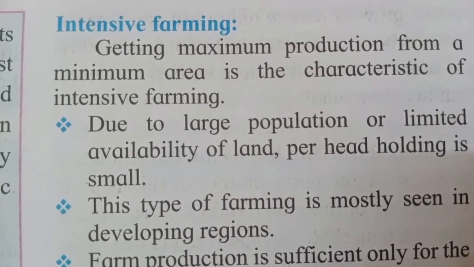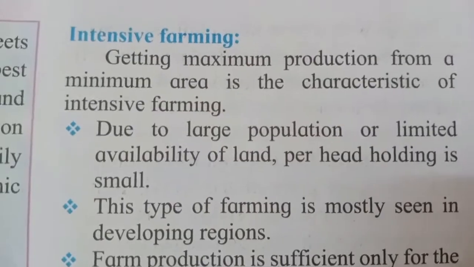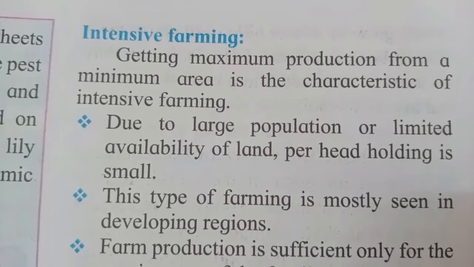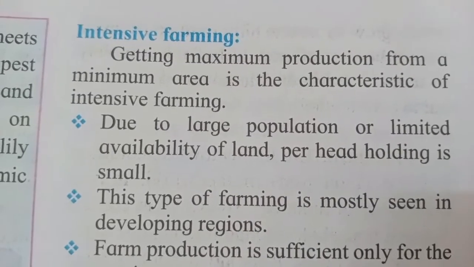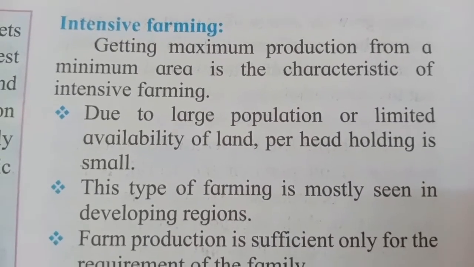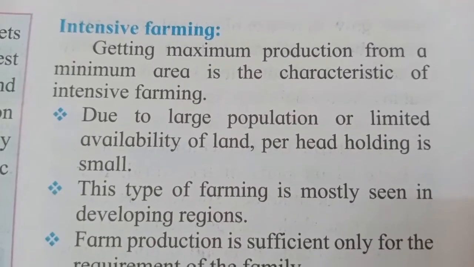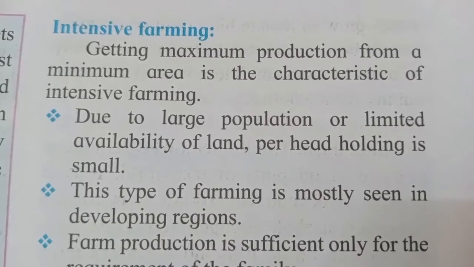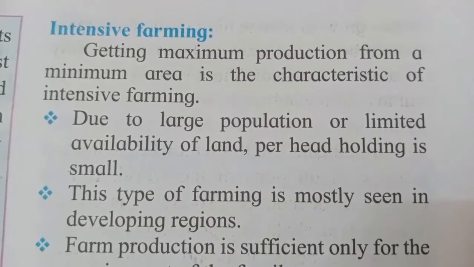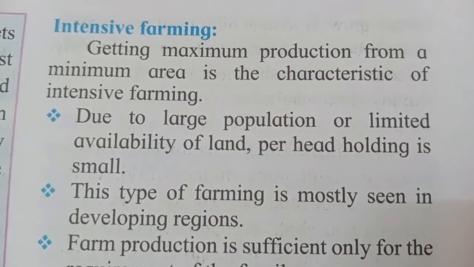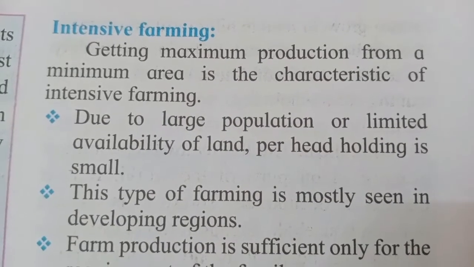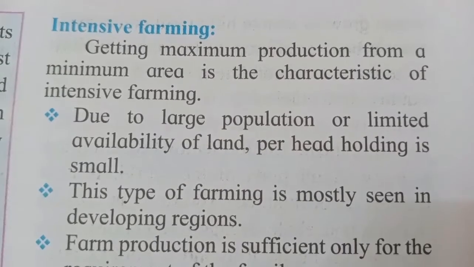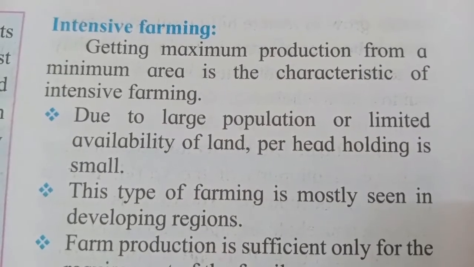Whatever money they earn, they earn from cultivation, and thus whatever land they have, they have to keep on producing something, and so they will get the money. So getting maximum production, getting more and more production from the minimum, small area, is the main characteristic of intensive farming.